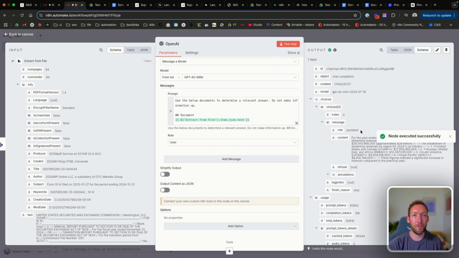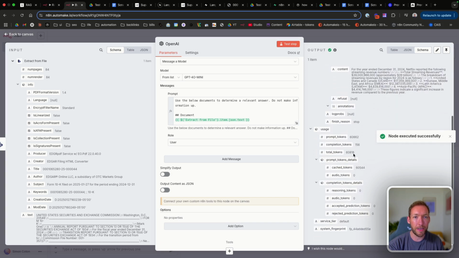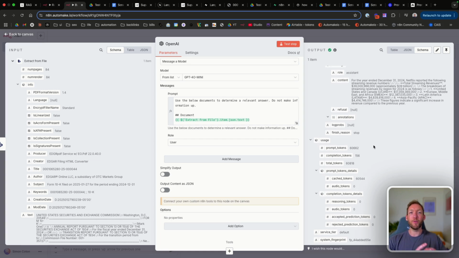And if there's no simplify output, we can see exactly how many tokens have been cached. So 60,544 out of 60,818. So actually only 156 tokens, which is probably the question we asked, have not been cached. So most of that query we've not been charged for.